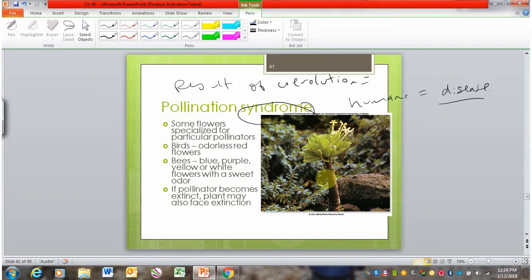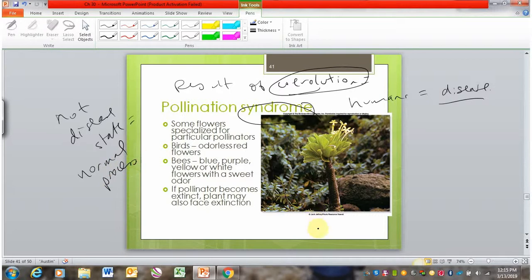So it's not a disease state. It's just a normal outcome of coevolution. So again, I just want to say this is not a disease state. It's a normal process that results from coevolution. And it happens when flowers become super specialized for particular pollinators. We can say that they are specialized rather than generalists. A generalist flower might have multiple pollinators that can come to it, but a specialized flower is going to only really attract a small subset.